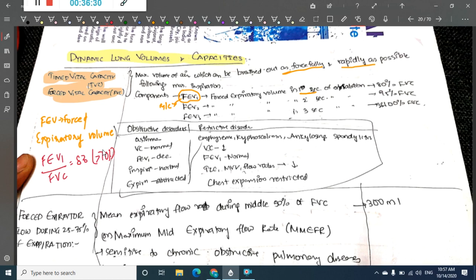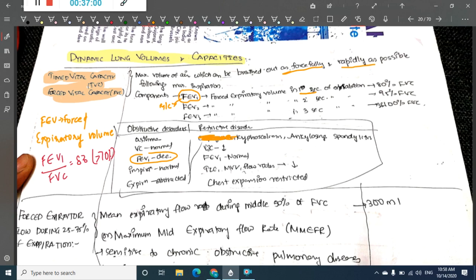So the main difference is that forced expiratory volume will decrease here, whereas in restrictive lung diseases like kyphoscoliosis, ankylosing spondylitis, all interstitial lung diseases, and all occupational lung diseases, they have a restrictive disorder.